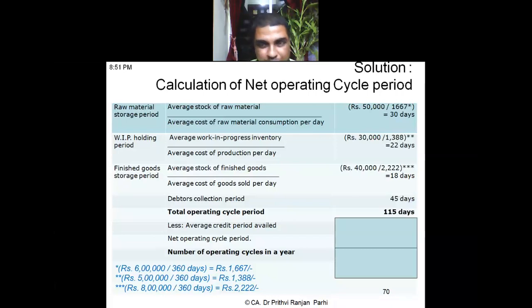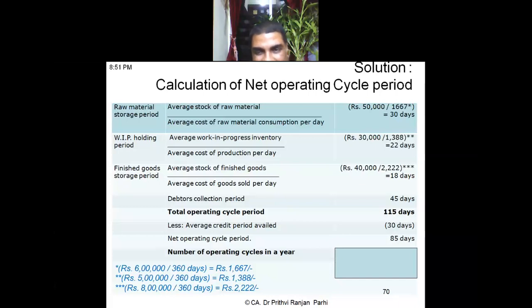So total gross operating cycle, if you add it up, it will become 115 days. But to arrive at the net operating cycle, one thing has to be deducted. What is to be deducted? Credit period. Average credit period. Now find out what is the average credit period. It is 30 days. Okay, reduce 30 days. So what is operating cycle? Coming 85 days.